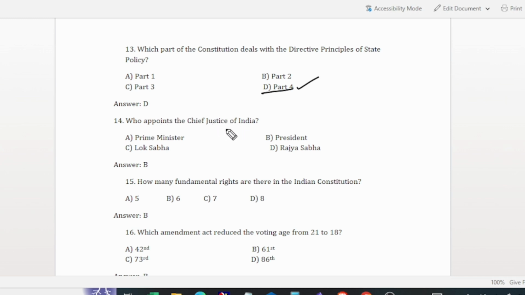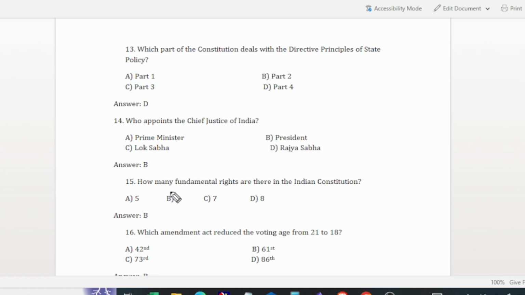The President appoints the Chief Justice of India. The Prime Minister is also appointed by the President. (The speaker briefly confuses this, saying the Chief Justice appoints the President, but the President appoints the Chief Justice and the Prime Minister.)